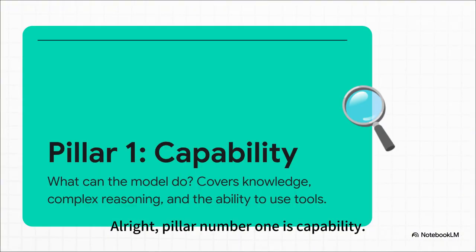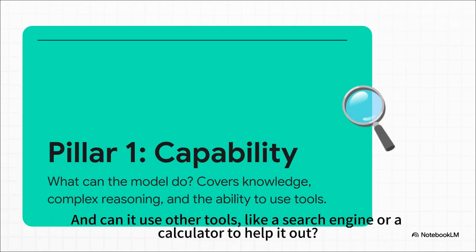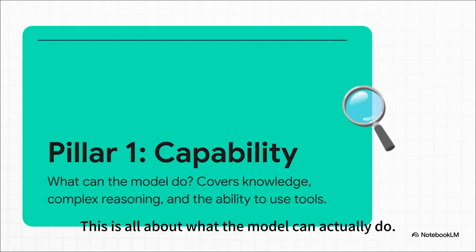All right, pillar number 1 is capability. This is the raw horsepower. What does the model know? How good is it at reasoning through tricky problems, like math or logic? And can it use other tools, like a search engine or a calculator, to help it out? This is all about what the model can actually do.